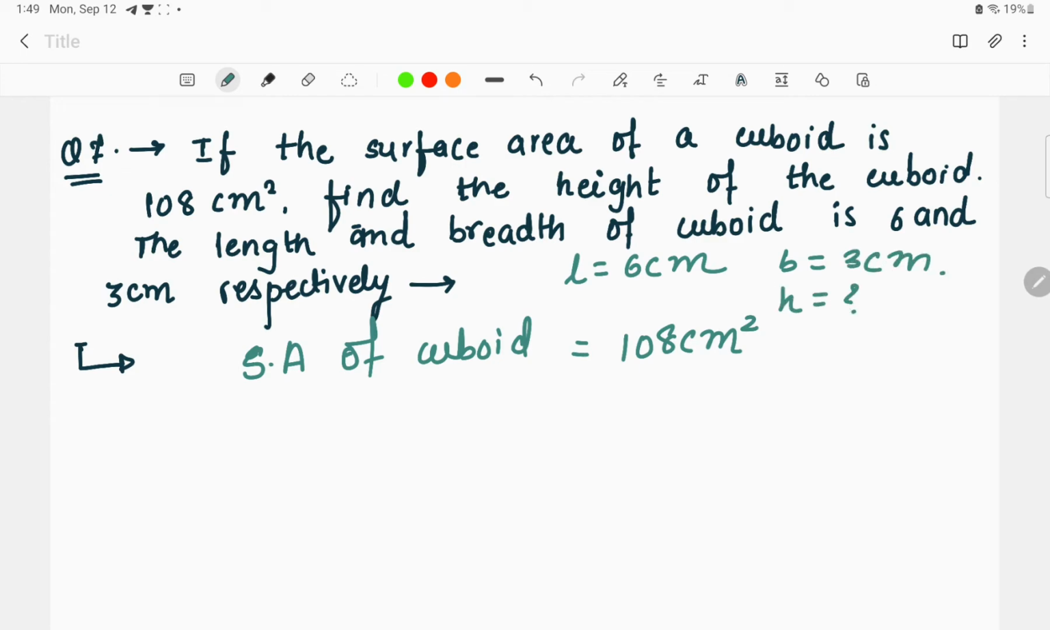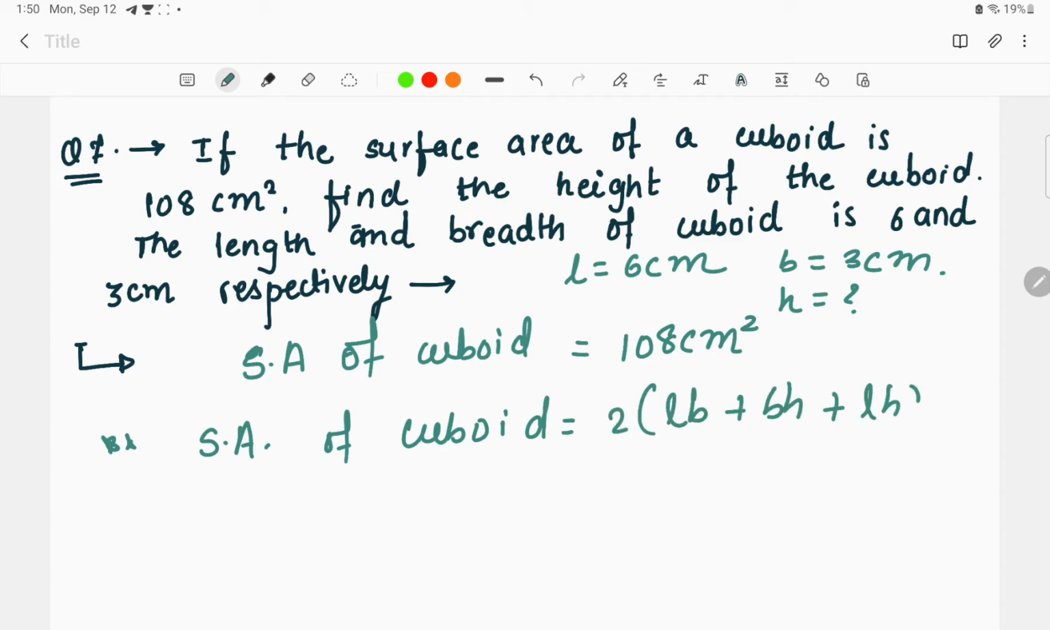As we know, what we must be able to know over here is the mandatory thing, that is the formula for the surface area of the cuboid, that is equal to twice of LB plus BH plus LH. Okay, surface area of cuboid is given 108 centimeter square is equal to 2 into length is given 6, breadth is given 3 centimeter, plus breadth 3 centimeter. Now let us consider the height as x. Okay, let us consider the height as x centimeter.